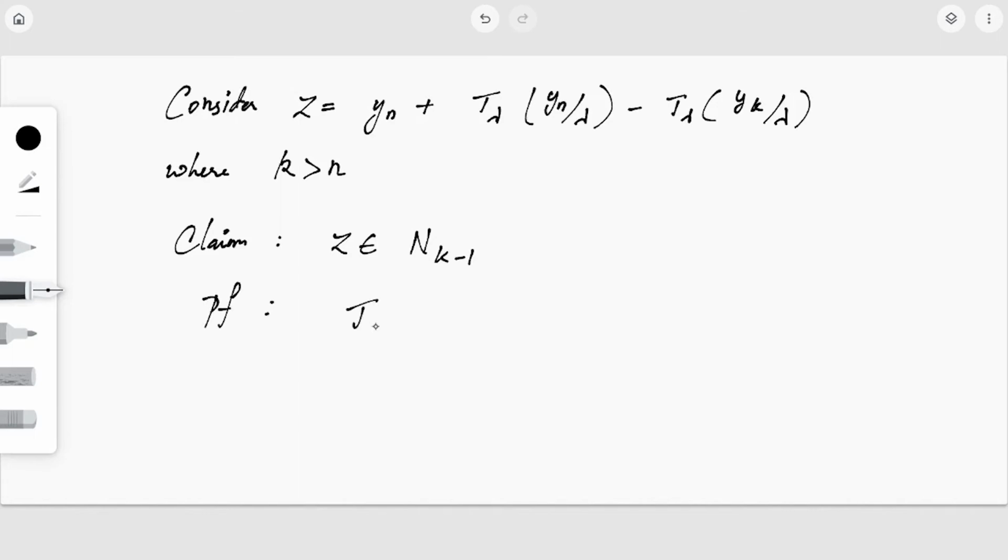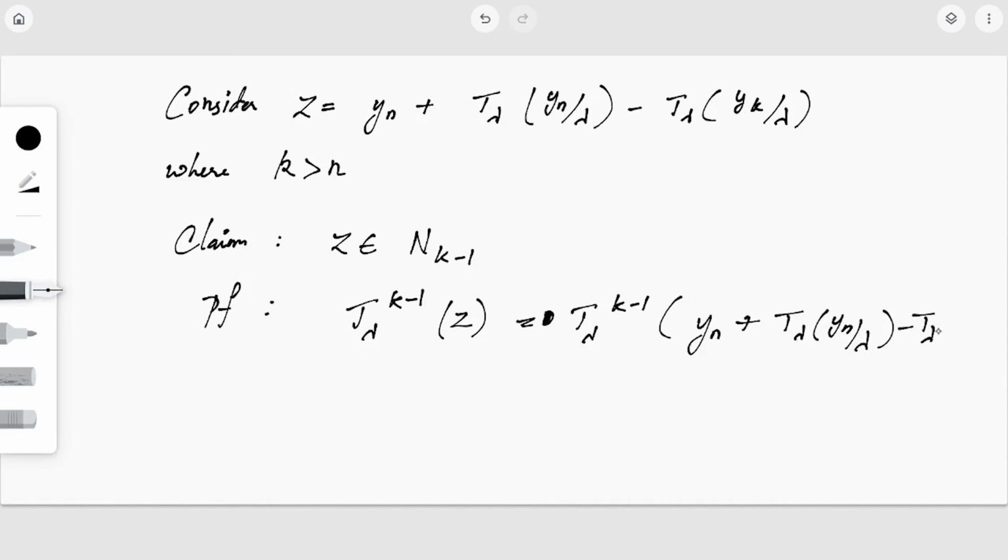That is, we need to show that T lambda raised to k minus 1 of z, that is, nk minus 1 is kernel of T lambda raised to k minus 1. So T lambda raised to k minus 1 of z should be equal to 0, right? This is what we have to prove. Now what will be T lambda raised to k minus 1 of z? It is T lambda raised to k minus 1 acting on yn plus T lambda of yn by lambda minus T lambda of yk by lambda.